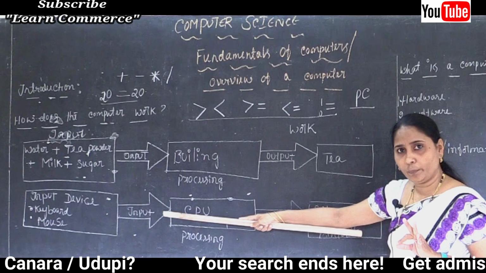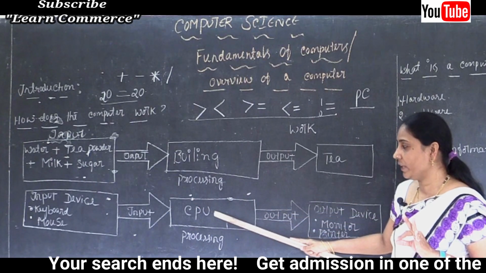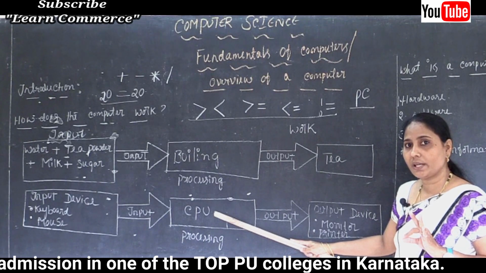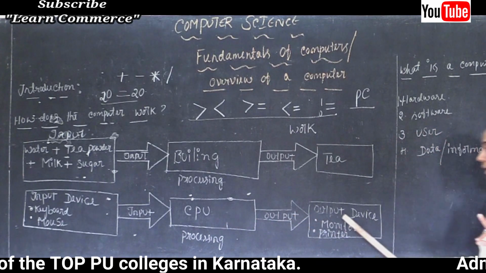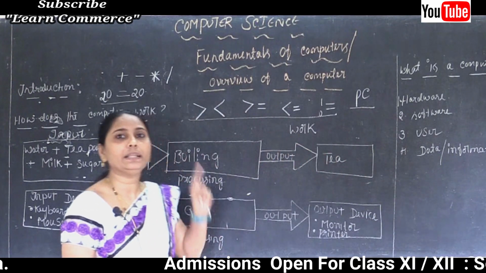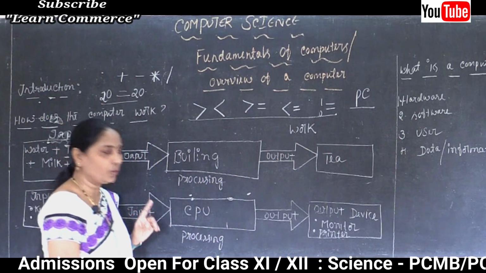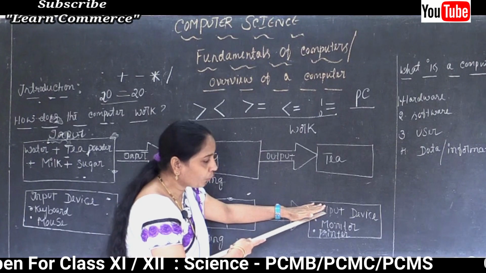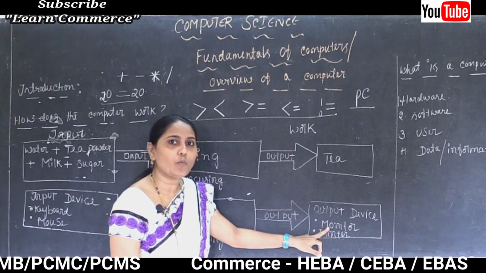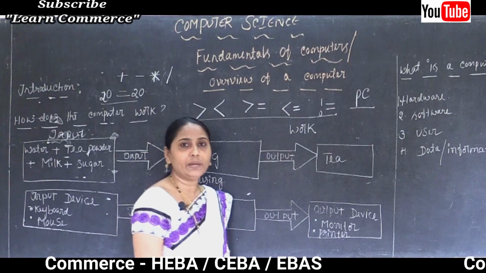We need to input data, and after that we need to process the data using the CPU, Central Processing Unit, and afterwards such data is displayed on the monitor, that is called the output. So output devices examples, just some examples, are monitor and the printer.